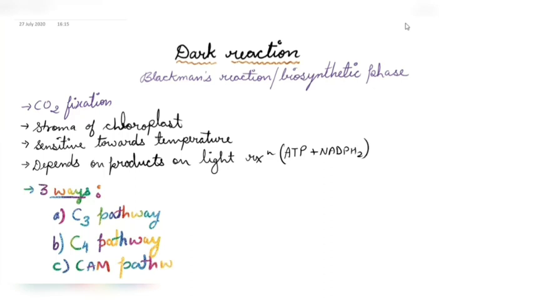So in this topic, we'll talk about all these three pathways one by one. But remember some points about C3 pathway. The first point you need to remember is that the C3 pathway is the most primitive type.